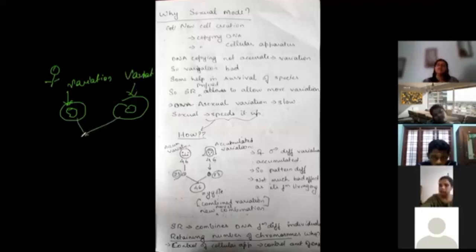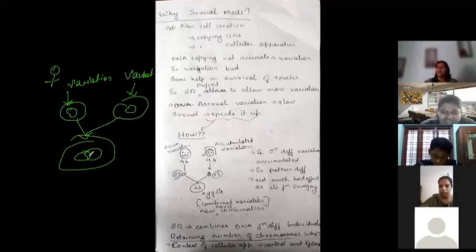If I mix these two, an entirely different combination is going to be created. Entirely different set of variation is going to be created. Now that is not going to be genetically similar to either. It is like mixing rasam and sambar. An entirely new combination. It is not like rasam, it is not like sambar, but it is like both rasam and sambar, and an entirely different curry is going to be produced. Okay, so this is the thing.